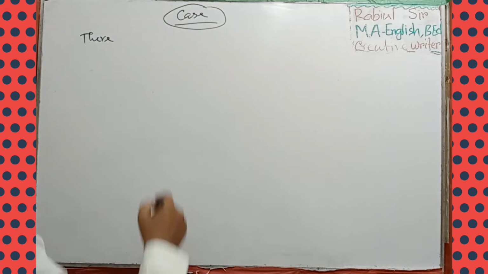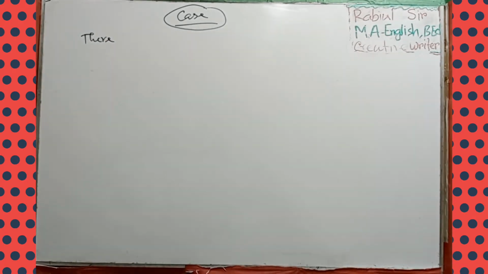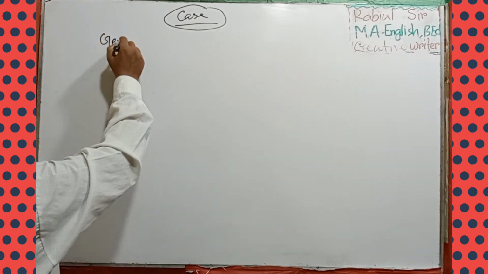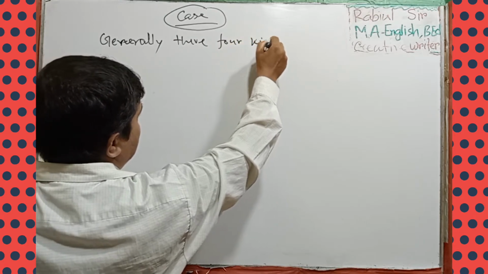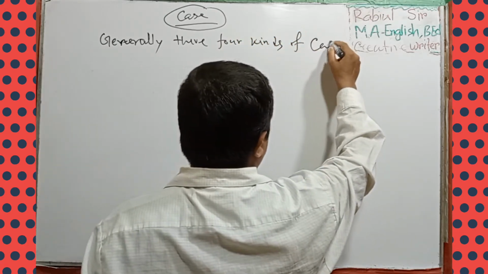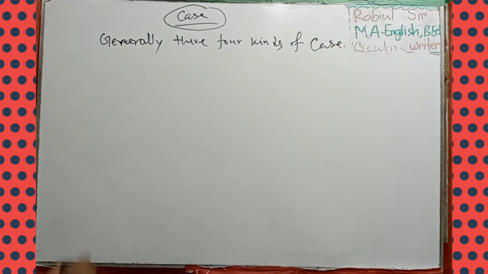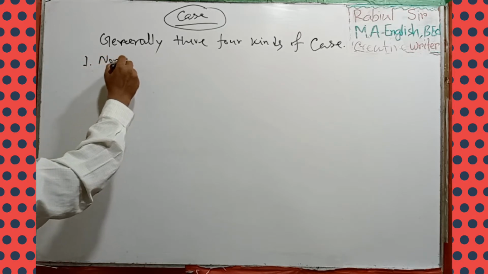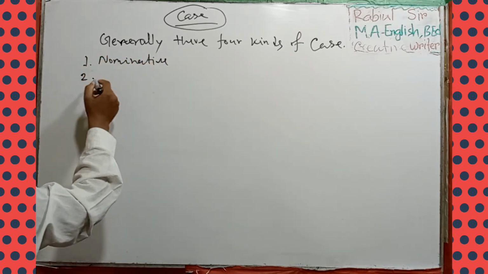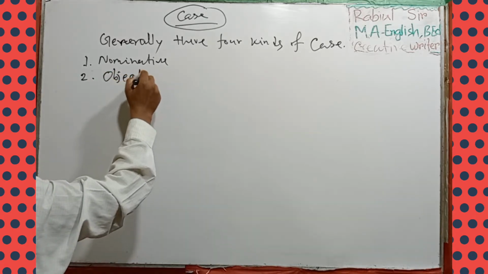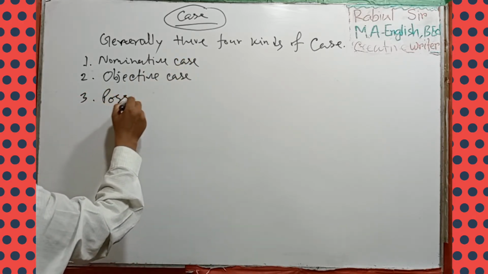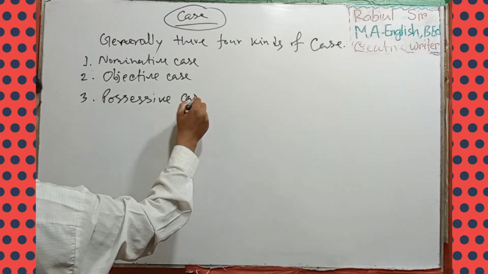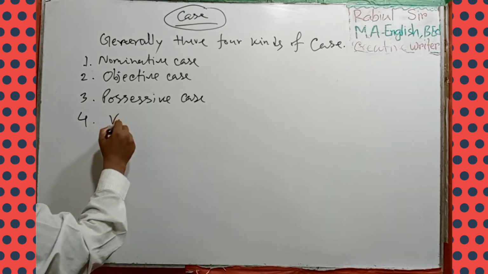Generally there are four kinds of case. One is nominative case, two objective case, three possessive case, four vocative case.